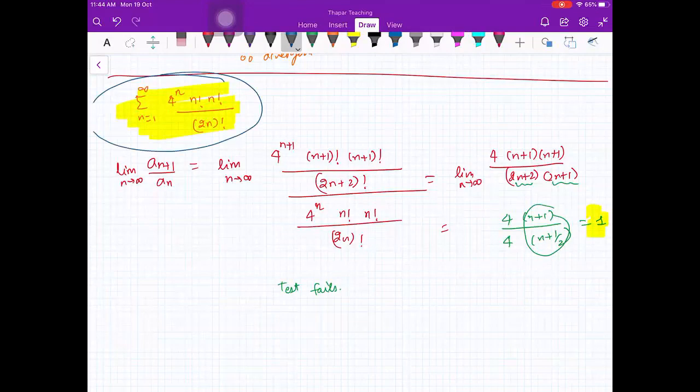Now you see here, what you are saying that limit n going to infinity, an plus 1 upon an is 1. Fine. लिमिट ना निकालो, उससे पहले देखिए हमने an plus 1 upon an निकाला हुआ है यहाँ पे. an plus 1 upon an कितना आया हमारा? ये रहा. That is n plus 1.